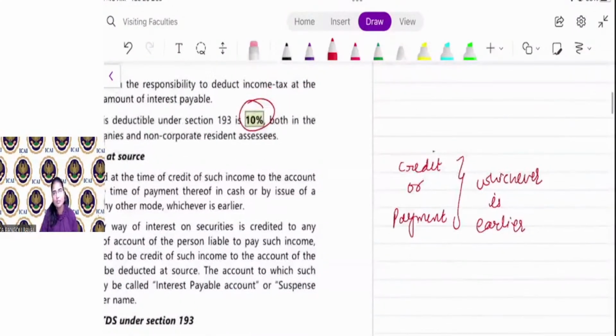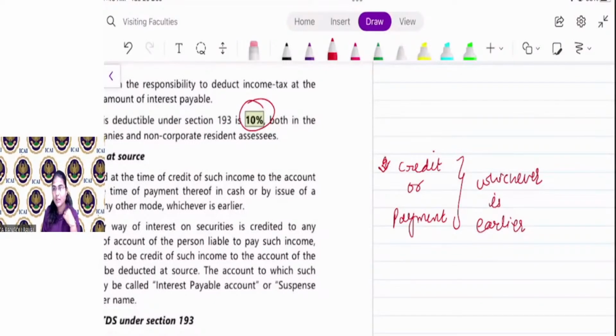Now everyone knows the term payment, right? Payment means whenever you are actually paying the person by way of cheque, cash, draft, or any other mode. Now what is the credit? Credit means entry in the books of account.